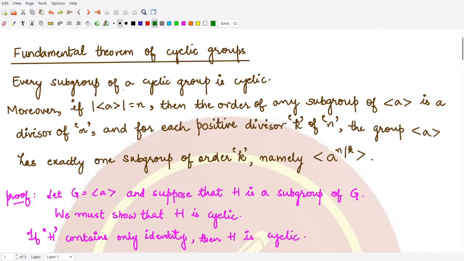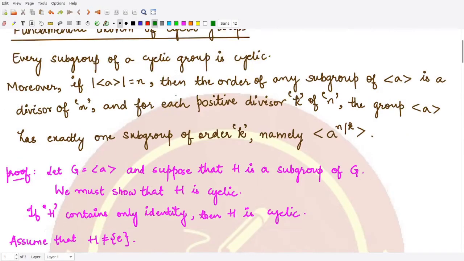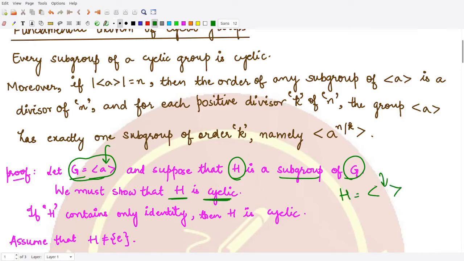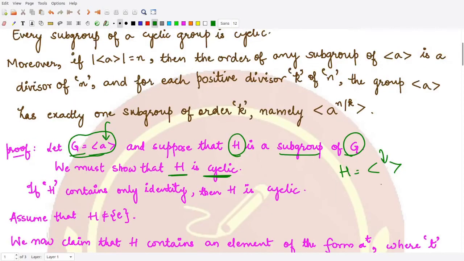First of all, we wanted to show that every subgroup of a cyclic group is cyclic. So here we consider G as some cyclic group. We consider a to be its generator, and suppose that H is a subgroup of G. Now what we wanted to show is that this H is also cyclic in nature. That means all the elements in H could be written as powers of some element. So we'll be proving that.